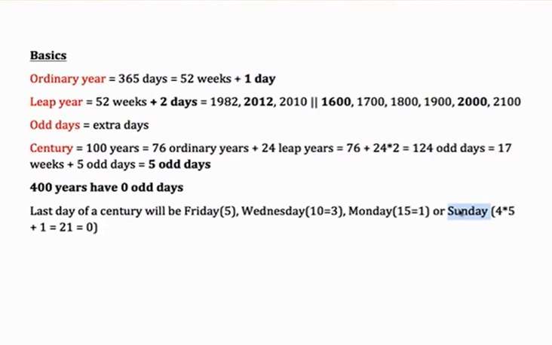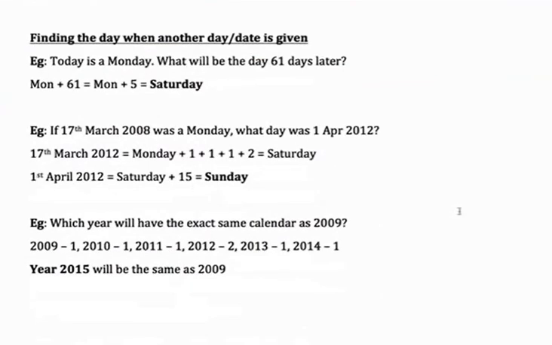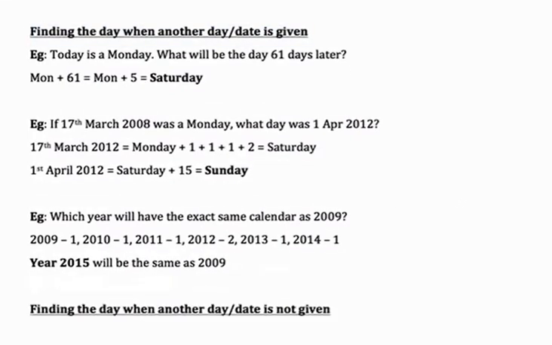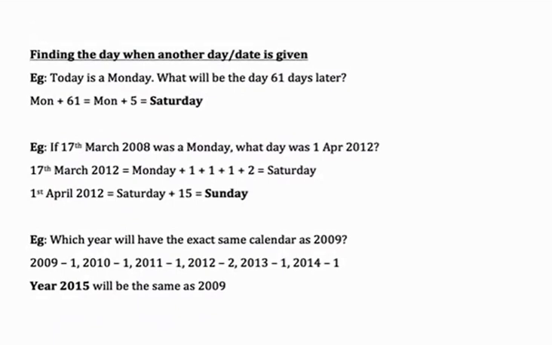Now, using these concepts, let us look at a few questions. First one would be finding the day when another day or date is given. How can we do that? Let's say if today is a Monday, what will be the day 61 days later? That is Monday plus 61. How many odd days are there in 61? You divide 61 by 7. 61 by 7, till 56 is divisible. You are left with 5 odd days, and Monday plus 5 odd days gives me Saturday, which is my answer.